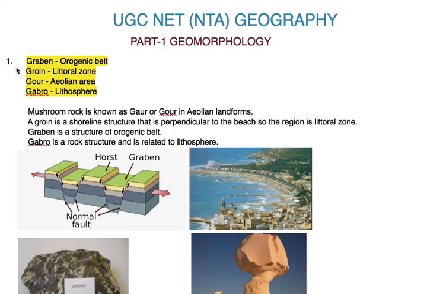In topic 1, that is graben. Graben is related to orogenic belt. We have to memorize this. Graben is related to orogenic belt. Groin is related to littoral zone. Gour is related to Aeolian area. Gabbro is related to lithosphere.